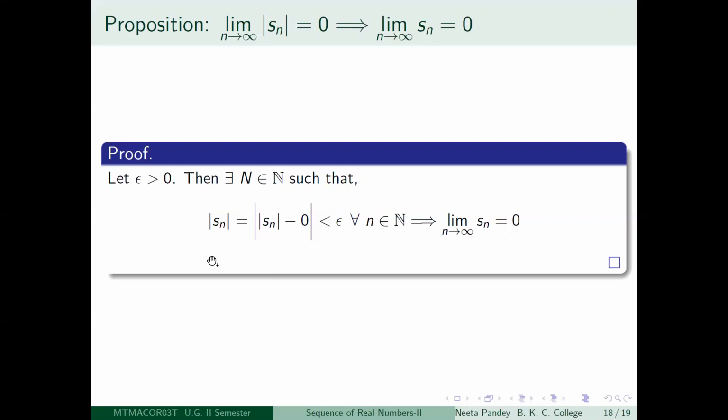So what have you got? You have got that mod Sn minus 0 is less than epsilon for all little n greater than or equal to capital N. Please take care. So for any epsilon greater than 0, you are able to get a capital N, so that modulus Sn minus 0 is less than epsilon after the capital Nth term. So therefore, limit n tending to infinity Sn is equal to 0.